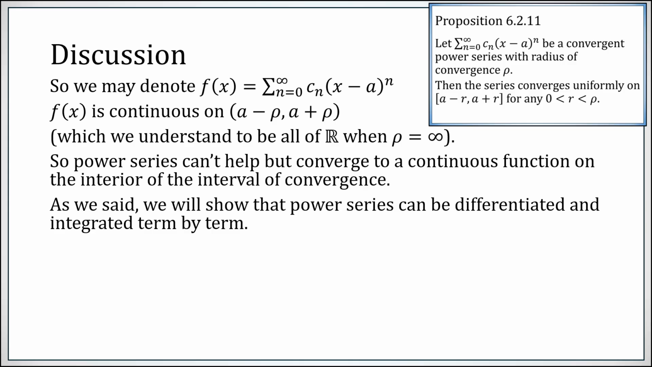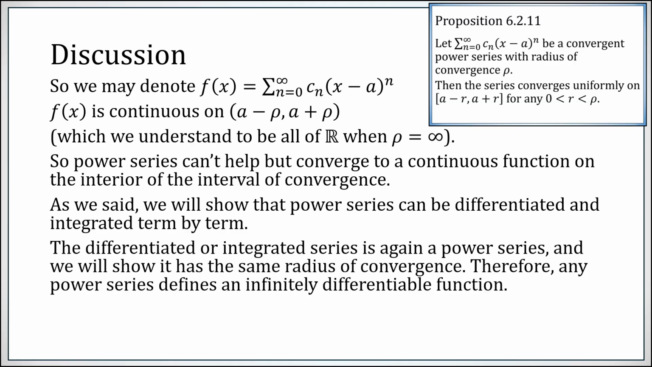So now we're going to move on to show that power series can be differentiated and integrated term by term. The differentiated or integrated power series, incidentally, will again be a power series, and we've just shown that when they converge, they cannot help but converge to a continuous function. We're also going to show that the radius of convergence of this derivative or integral series cannot be any smaller than the radius of convergence you started with. Therefore, when you take a derivative, you end up with a new power series whose radius of convergence didn't get any smaller, and you can keep doing that. So anytime you have a power series that converges, it's not just converging to a continuous function, but to an infinitely differentiable function.